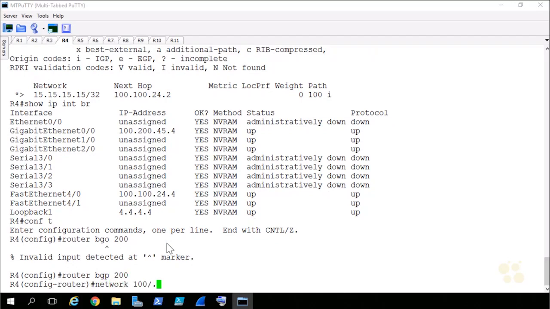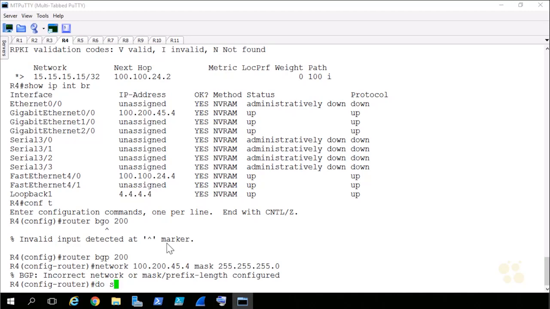It's 100.200.45.4, mask 255.255.255.0. Oh, that's not the correct mask. Let's do show IP interface, gig 0/0, and get the correct mask here.